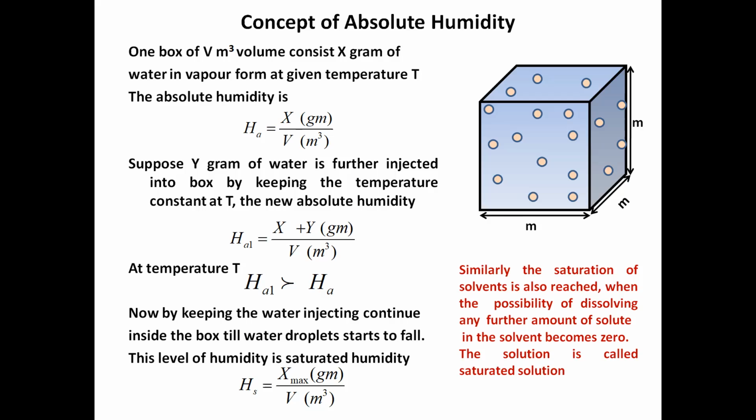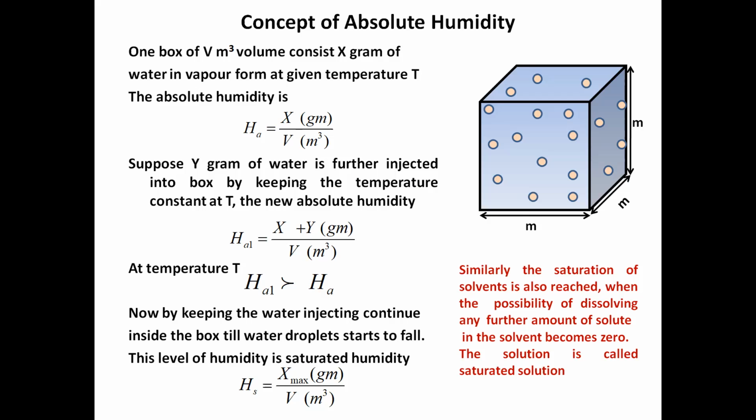Now, what we did: we inject some more water in the form of water vapor inside the same chamber. Suppose y gram of water is further injected, means x was present already there, and we injected y gram of water in the form of water vapor. Then what happened there? x plus y gram of water is now present here, and volume is constant.